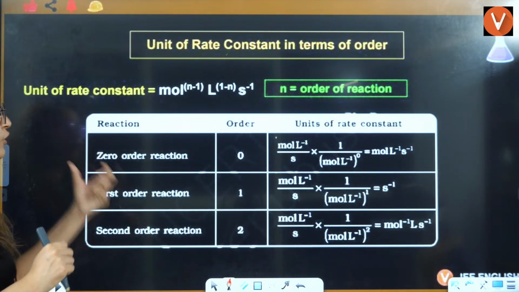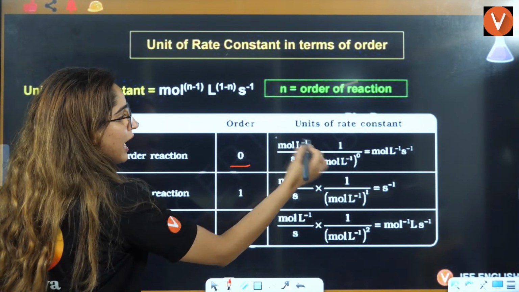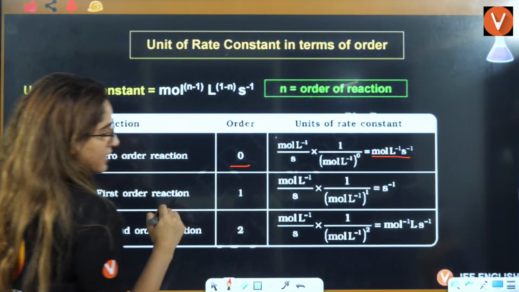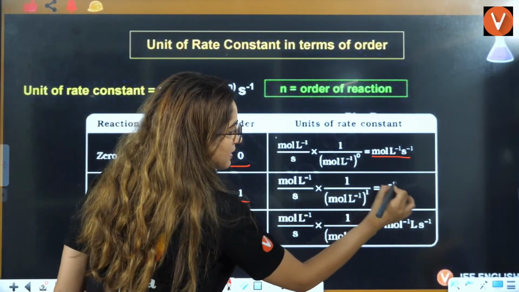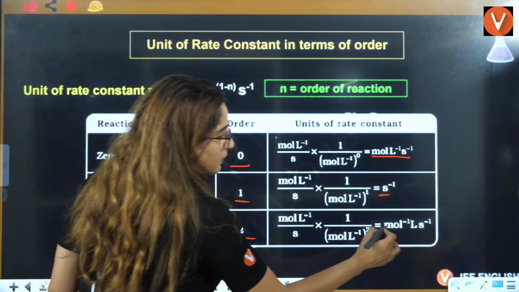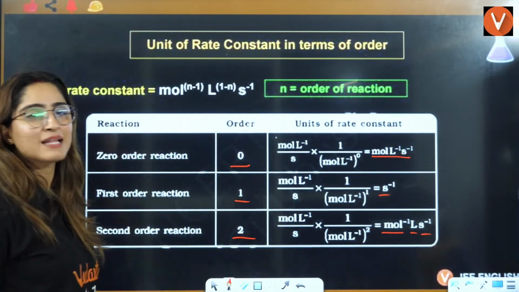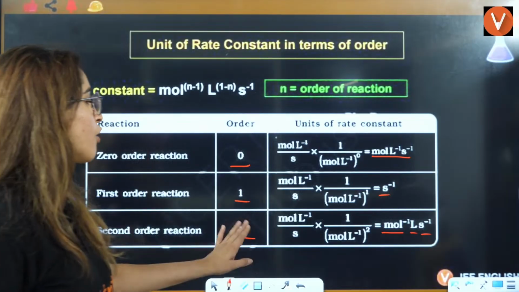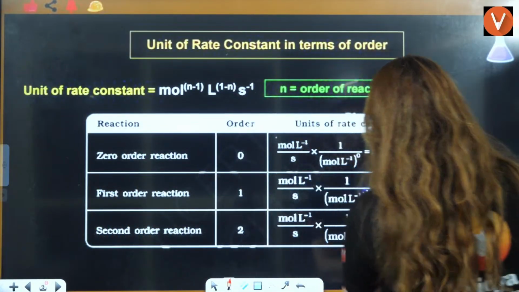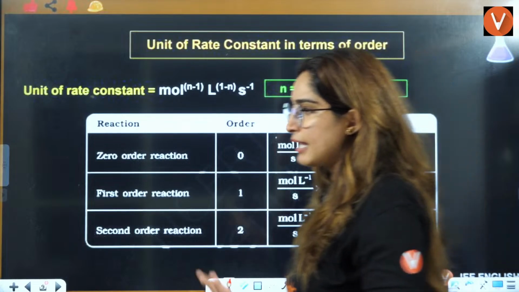Now, if you put the n value 0, you will have the units as mole per liter per second. n equals 1 will be per second. n equals 2 will be liter per mole per second. That's how you will get your answer. Putting the value of n, you will have the units for rate constants here.